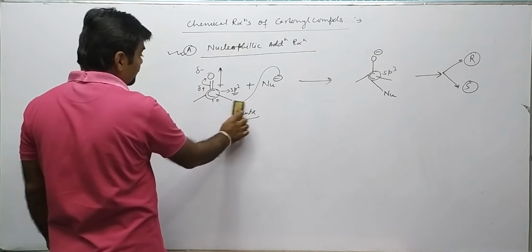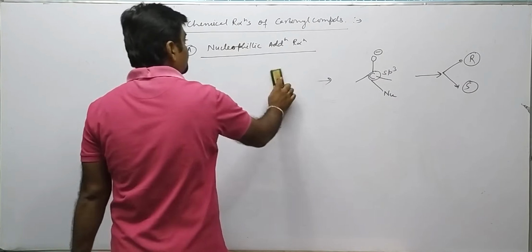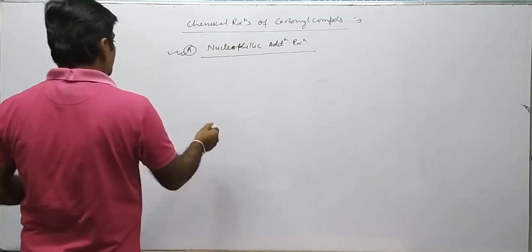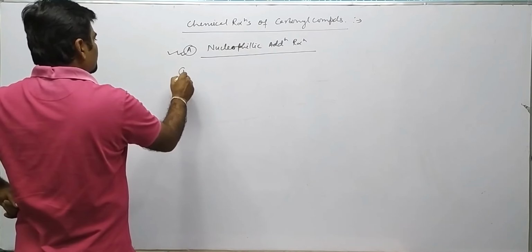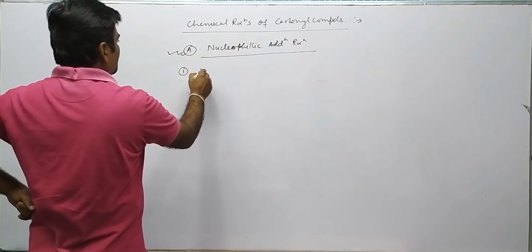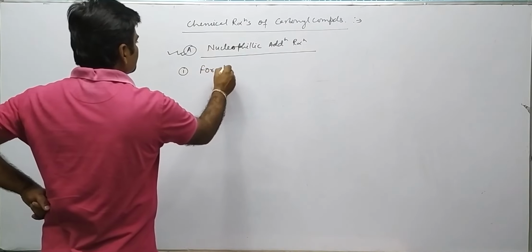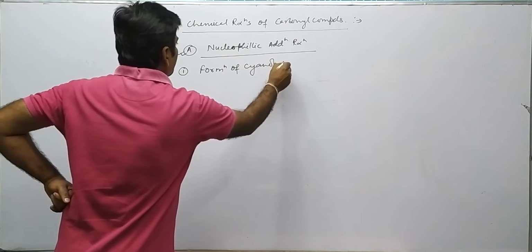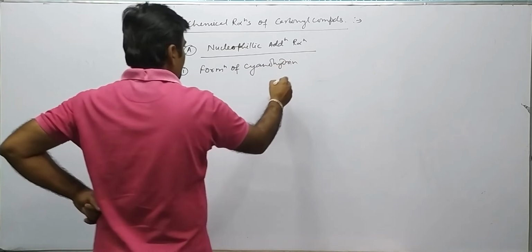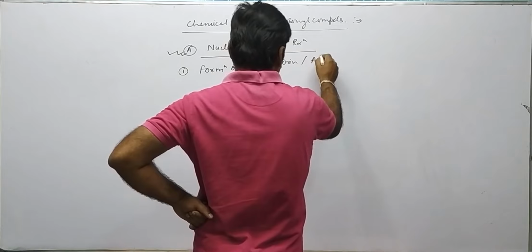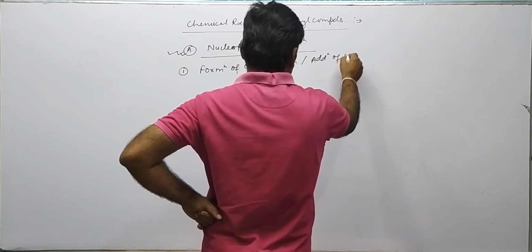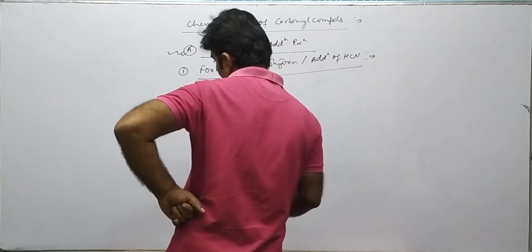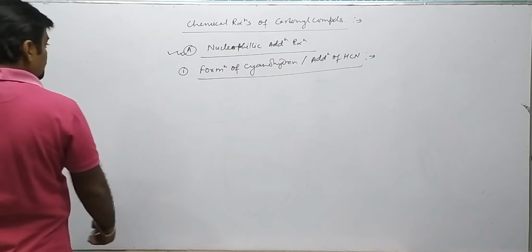Now, the first example is the formation of cyanohydrin, that is, addition of HCN.